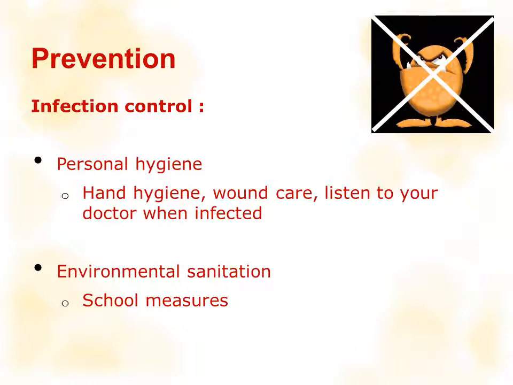We also want to recommend infection control measures in case the boy had acquired this infection at school. This involves personal hygiene measures, which includes proper hand washing, maintaining adequate hand hygiene when you are at school, and when you are sharing equipment in the sports room and other areas in the school. It also involves taking proper wound care and listening to your doctor when you are infected. This also involves environmental sanitation measures from the school officials, which are a must, and schools must address them.